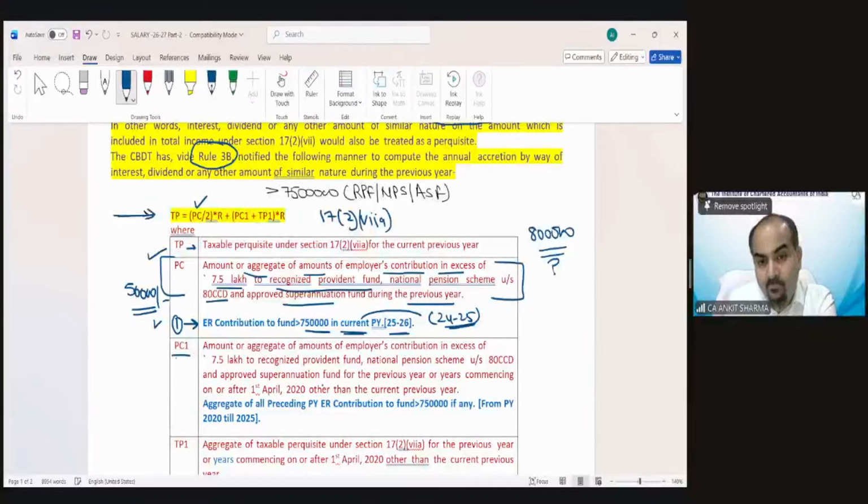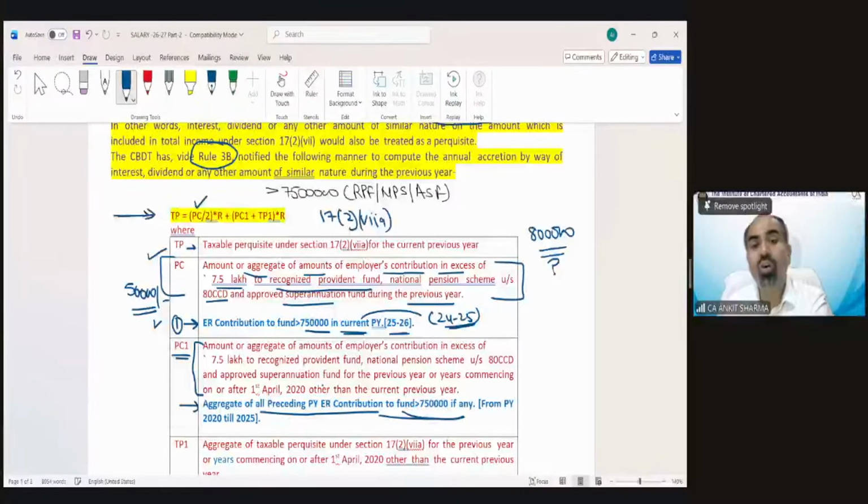Now what is PC1? If you read this language, it is so complicated: that amount or aggregate of amount of employer contribution in excess of 7.5 lakh to RPF, NPS, etc. And I have decoded it in a simple line. Now, aggregate of all preceding year employer contribution. So, PC was current year employer contribution exceeding 7,50,000. Now, PC1 is all previous year employer contribution to Provident Fund, which is in excess of 7,50,000, if any.